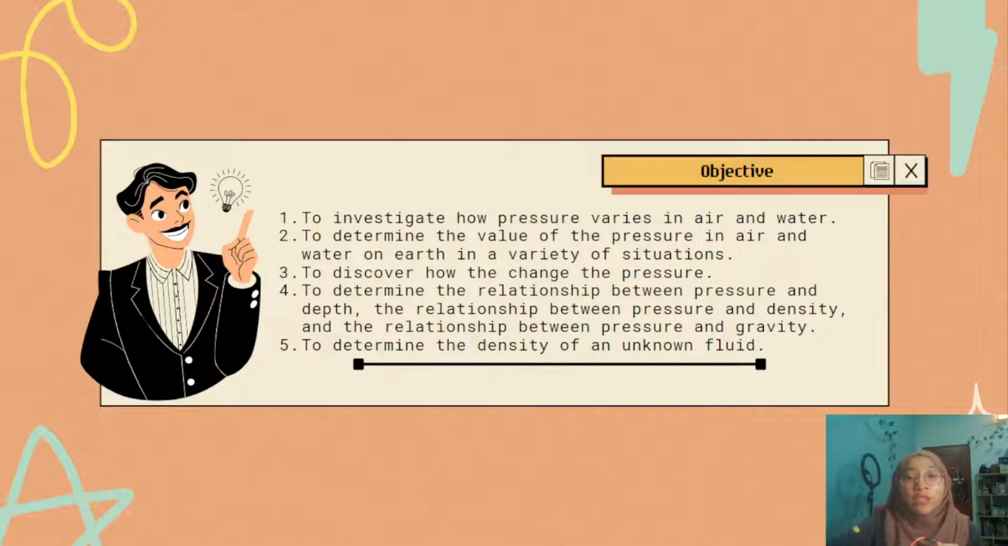So here is the objective of this experiment. We want to investigate how pressure varies in air and also water, to determine the value of pressure in air and water on earth in different situations, to discover how they change, to determine the relationship between pressure and depth, the relationship between pressure and density, and also the relationship between pressure and gravity. And the last one is to determine the density of an unknown fluid.